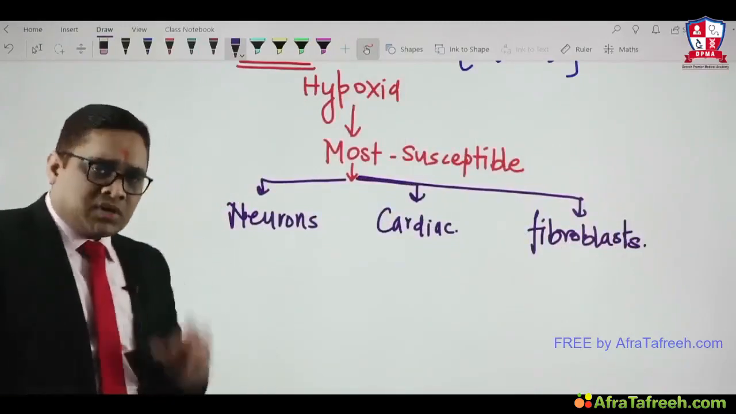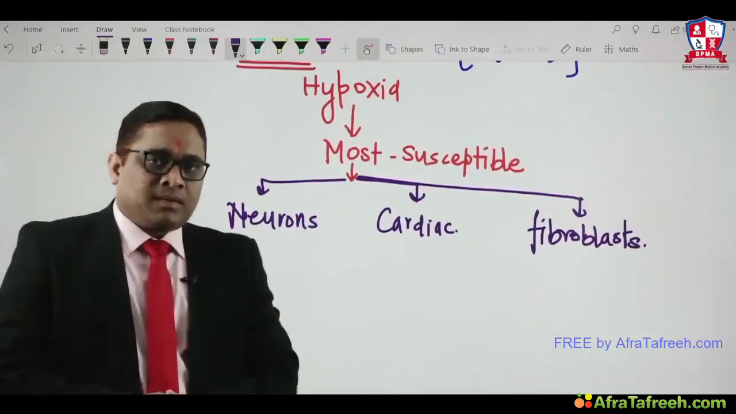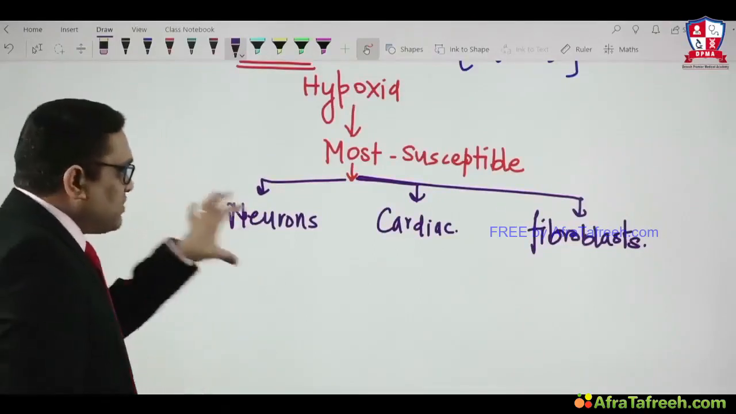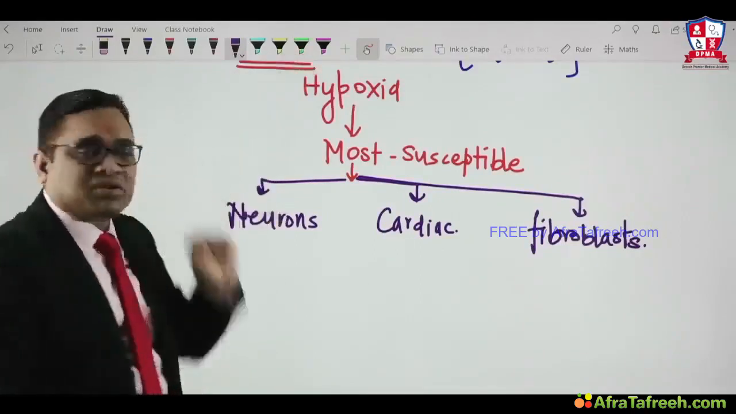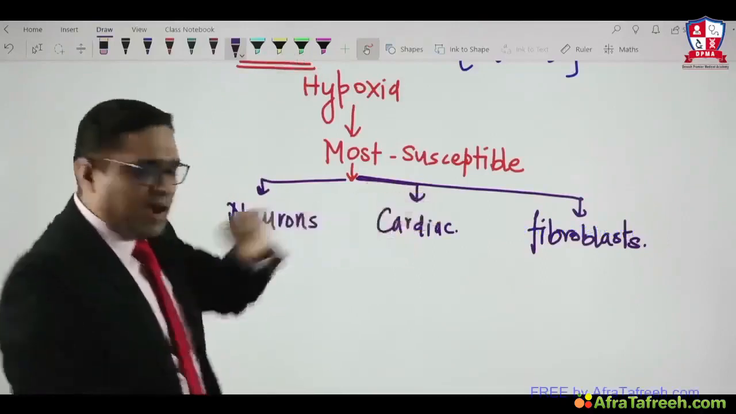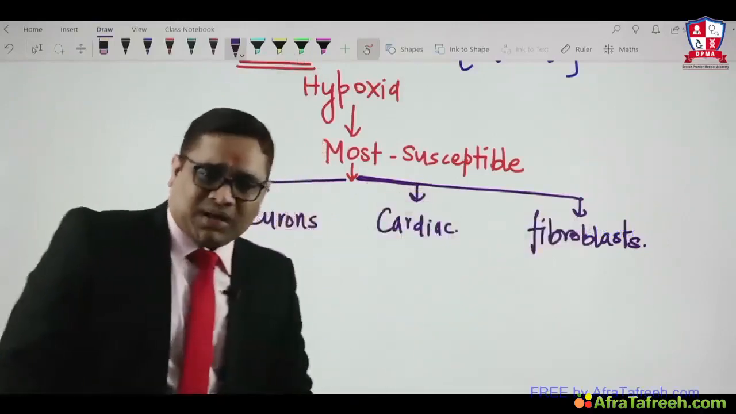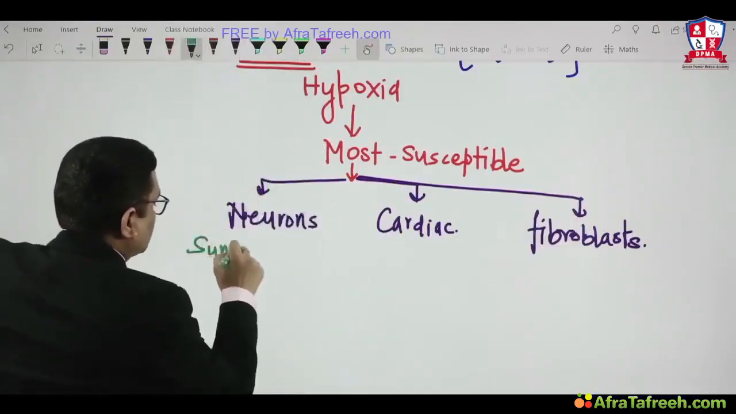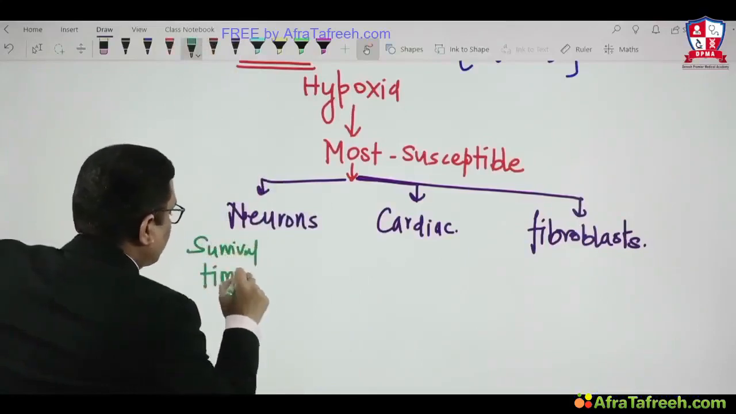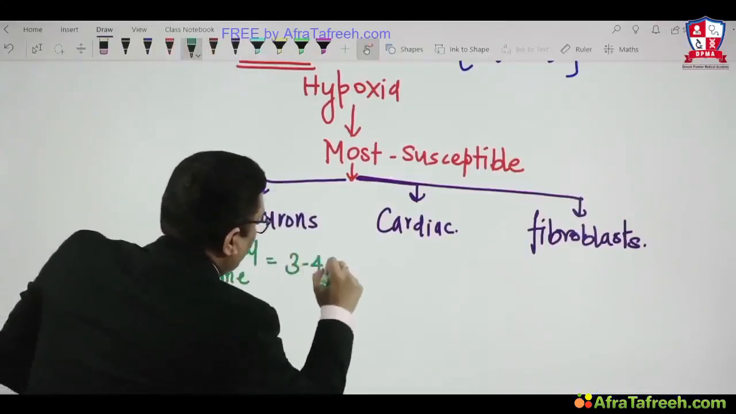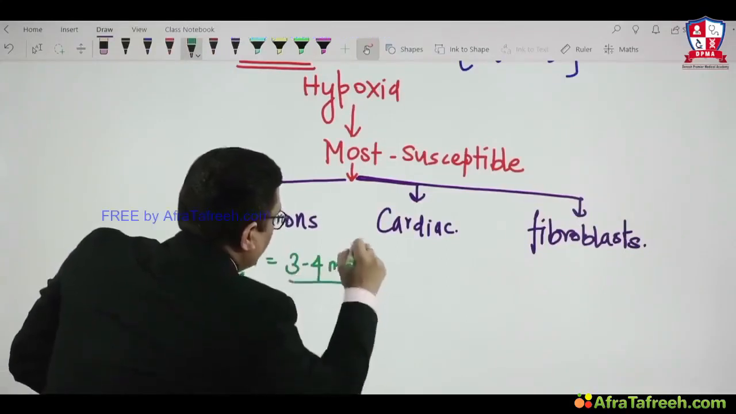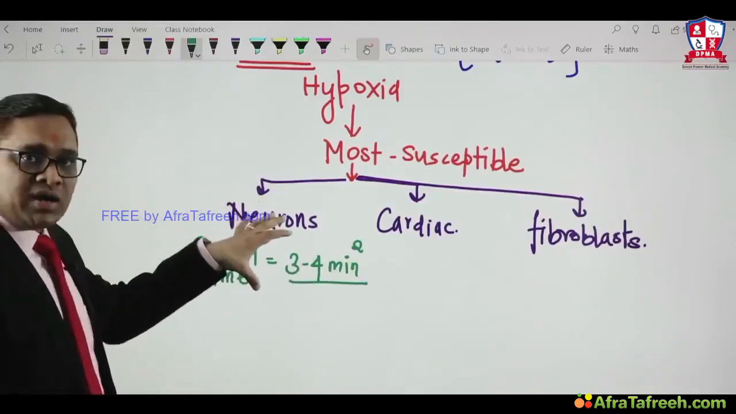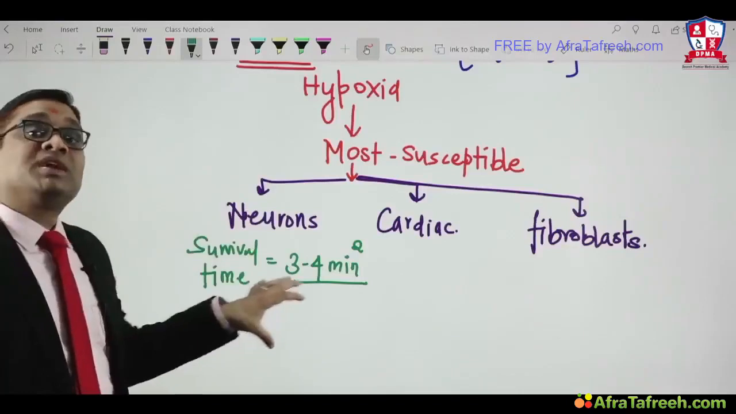To understand that, we have to understand the limitation of each tissue, meaning the survival time. What will be the survival time of neurons under a complete hypoxic situation? What is the survival time for cardiac tissue? What will be the survival time for fibroblasts? Survival time in complete hypoxia for neurons is 3 to 4 minutes. This is the older AIIMS question also. Remember, 3 to 4 minutes. Under complete hypoxia or ischemia, neurons will survive for 3 to 4 minutes.